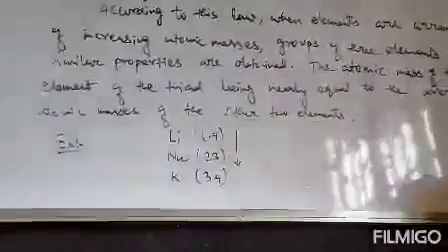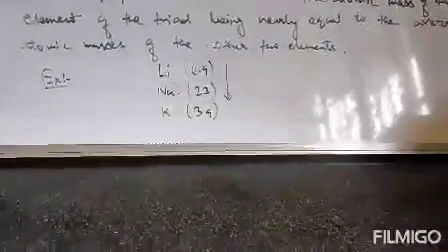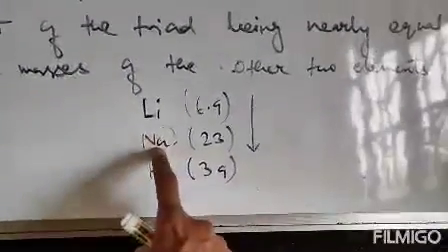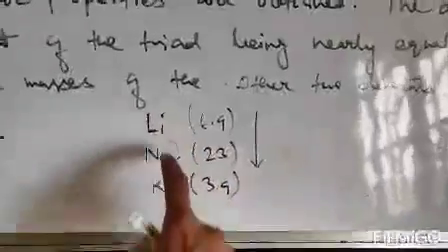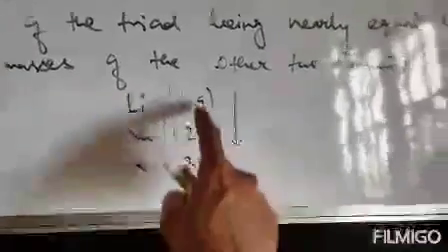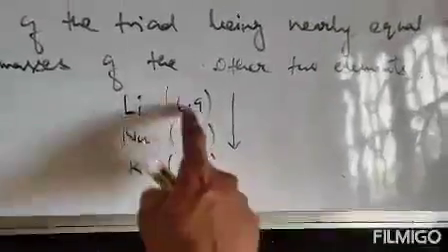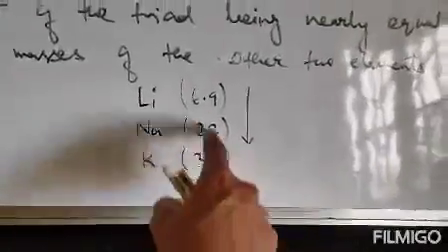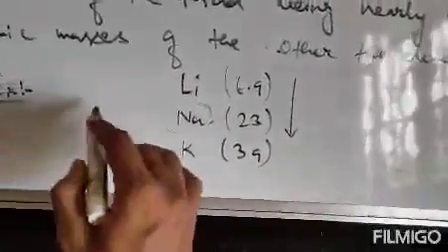Now the second statement says the atomic mass of the middle element. The middle element is sodium, so the atomic mass of the middle element of the triad is nearly equal to the average of the atomic masses of the other two elements. That means the atomic mass of sodium will be nearly equal to the average of lithium and potassium. So lithium is 6.9, potassium is 39, so try to find the average of this atomic mass. So 39 plus 6.9 will be 45.9.